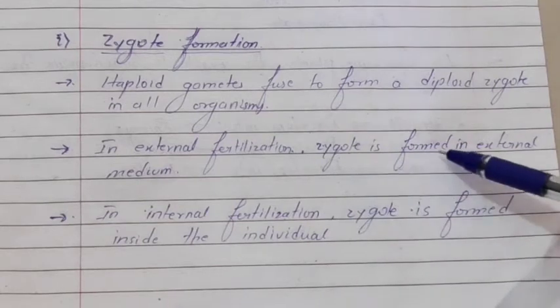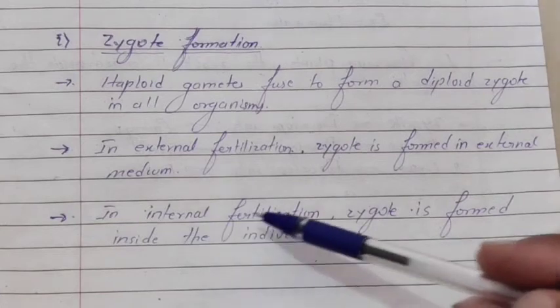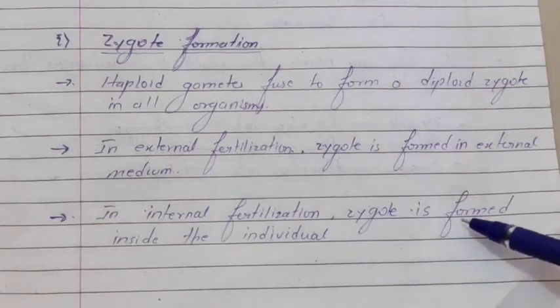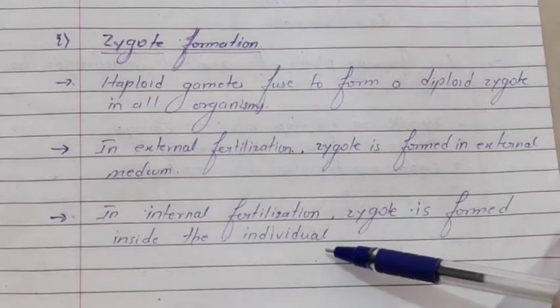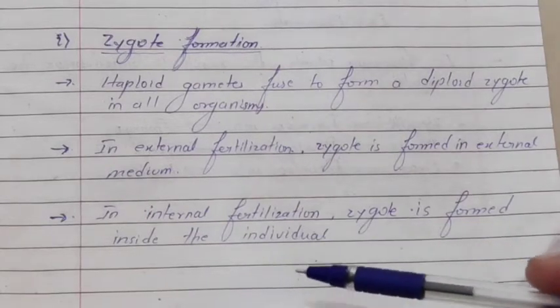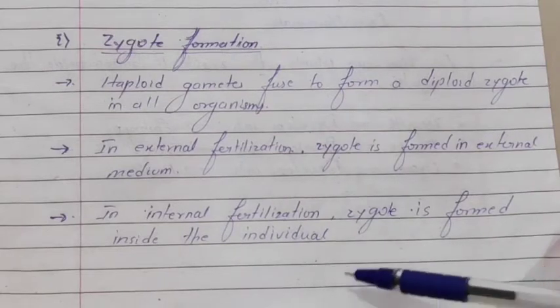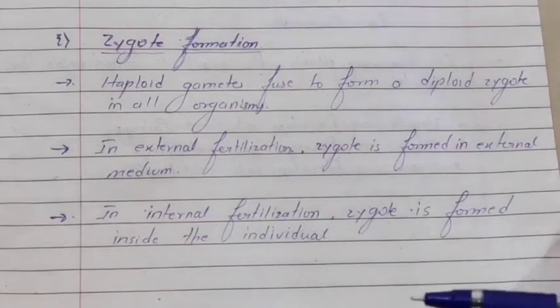Hence, the zygote is formed in the external medium. Whereas in internal fertilization, the zygote is formed inside the individual's body. Why? Because in internal fertilization, the fusion of gametes takes place within the body. So hence, the zygote is formed inside the individual.